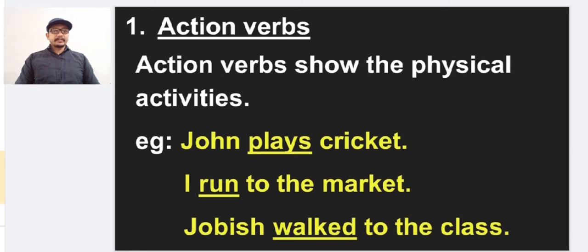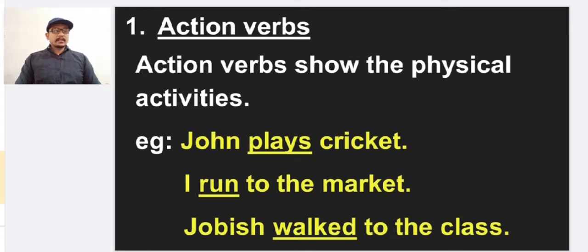Let us come to the first type of verbs, that is action verbs. Action verbs show the physical activities which the subject does. So those physical activities are called action verbs. So many physical activities we do daily, and all of them are called action verbs. Let us look at some examples.